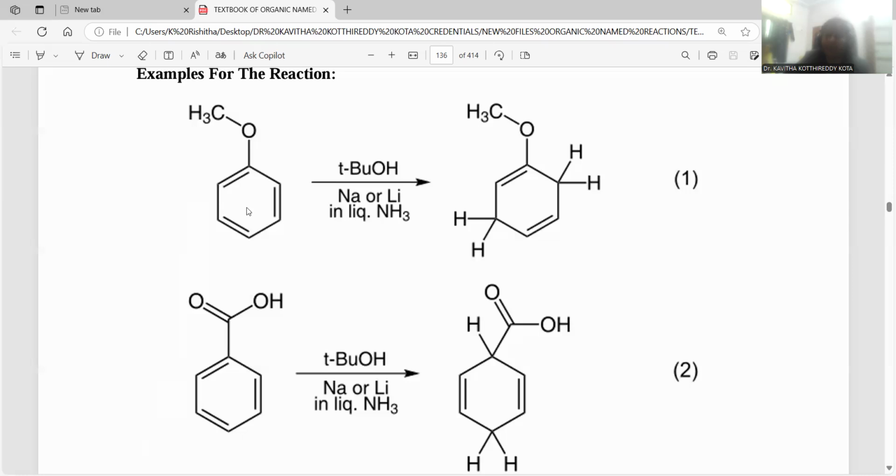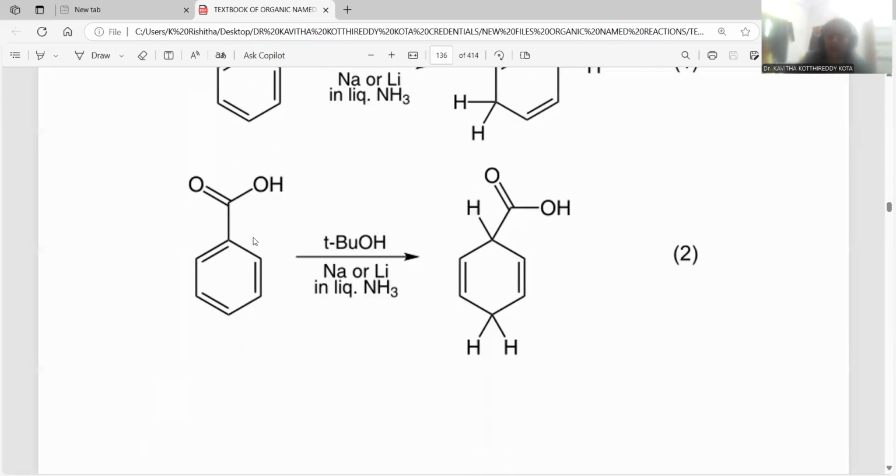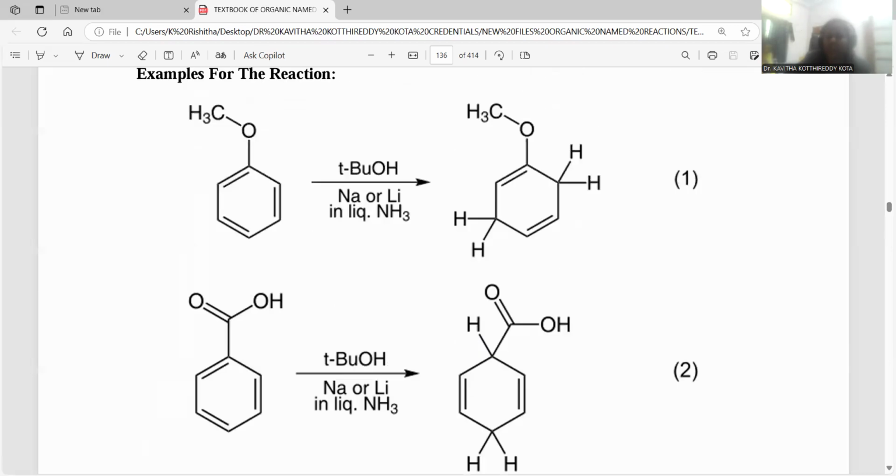In order to understand, we are mentioning both reactions in a single slide. In the case of the electron releasing group, under this condition, the addition of hydrogens takes place just adjacent to the methoxy, and the 2, 5 positions are saturated. These are reduced. In the case of an electron withdrawing substituent, the addition takes place exactly at the 1,4 position only. This is the distinguishing factor.